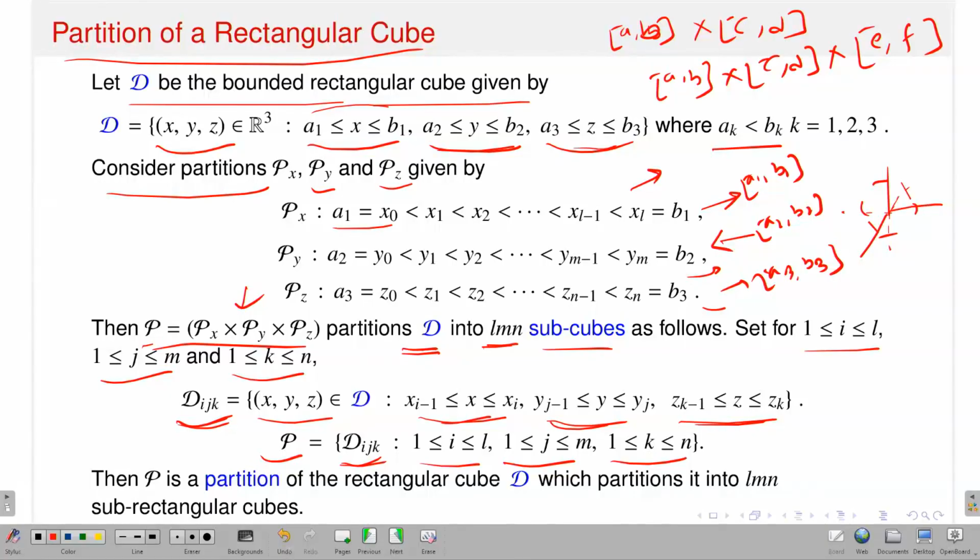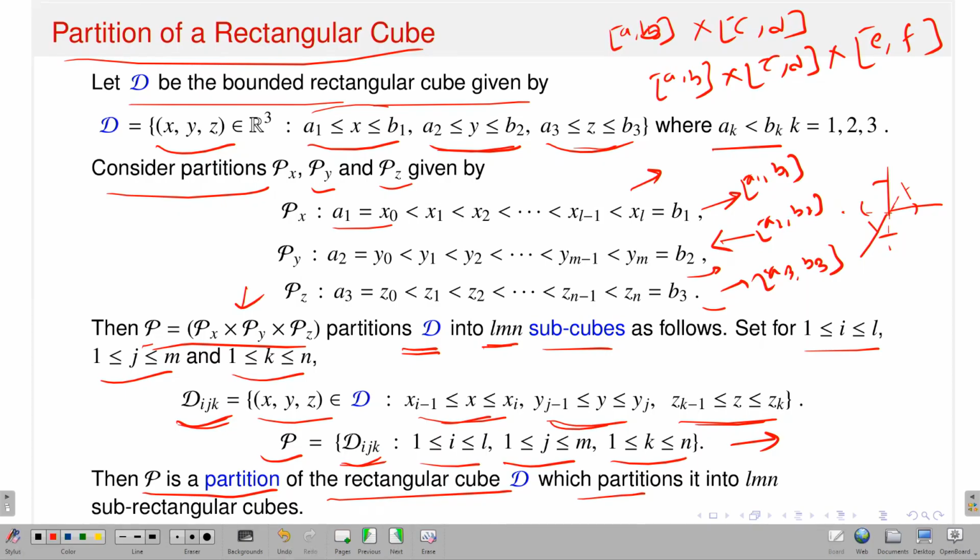The x, y part is already taken care of, so only the z part you have to take care of. So, one more subinterval, z_{k-1} to z_k, will be added there. Okay. So, if I have this kind of setting, then P is a partition of the rectangular cube D, which partitions into how many subrectangular cubes? Again, how many partitions happen in the x axis of the interval a1 b1? l many. And what about the y axis? How many partition points are there? That means m many.